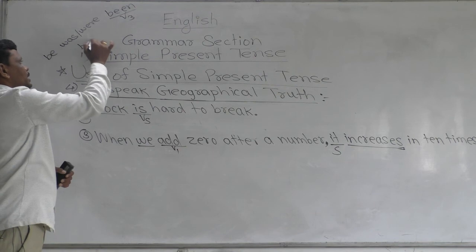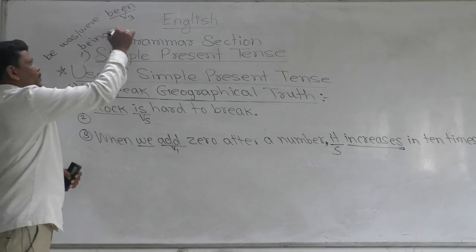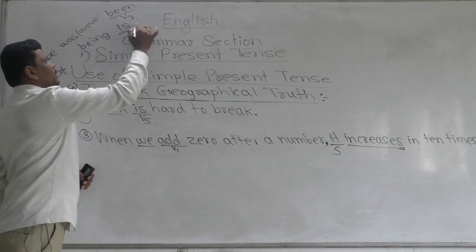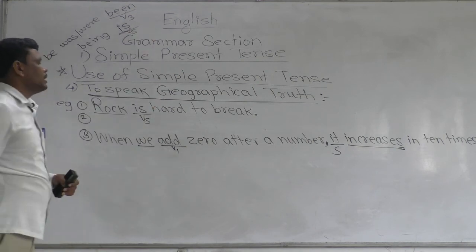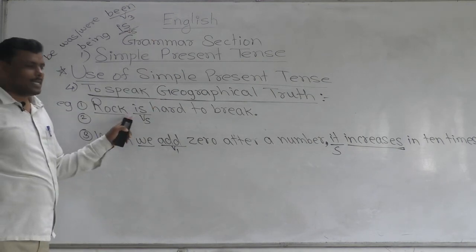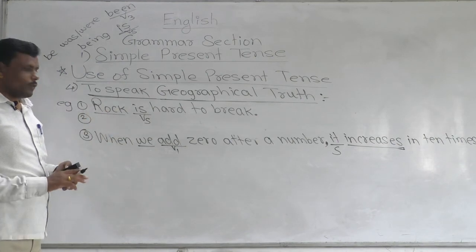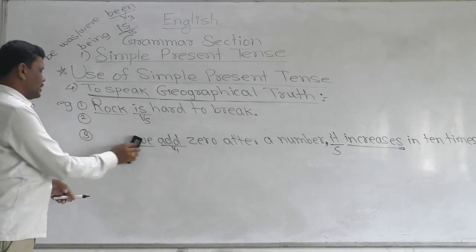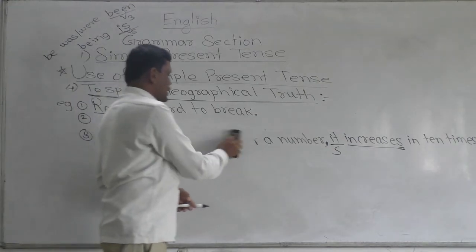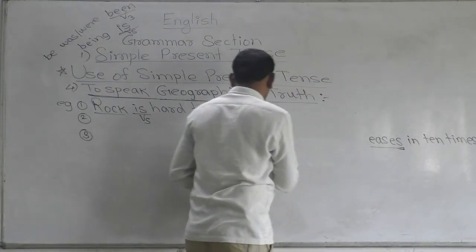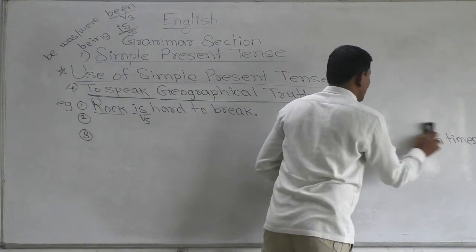Then being is the ing form, and is is the fifth form, that is the yes form. The yes form is added after a singular subject in simple present tense. Here the example is given: rock is hard to break.